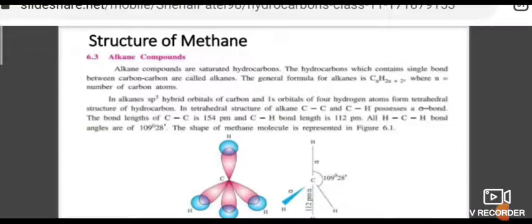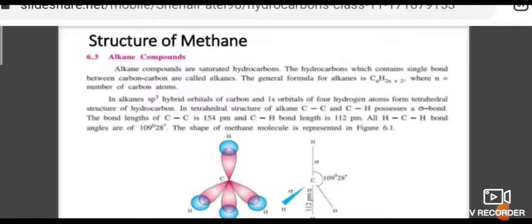When you see the structure of methane, an alkane compound, commonly alkane compounds are saturated hydrocarbons, hydrocarbons which contain only carbon-carbon single bonds. The general formula is CnH2n+2. In alkanes, the sp3 hybrid orbitals of carbon and the s orbitals of four hydrogen atoms form the tetrahedral structure. In this structure, the carbon-carbon single bond and carbon-hydrogen bond are sigma bonds, and the carbon-carbon bond length is 154 picometer and the carbon-hydrogen bond length is 112 picometer.